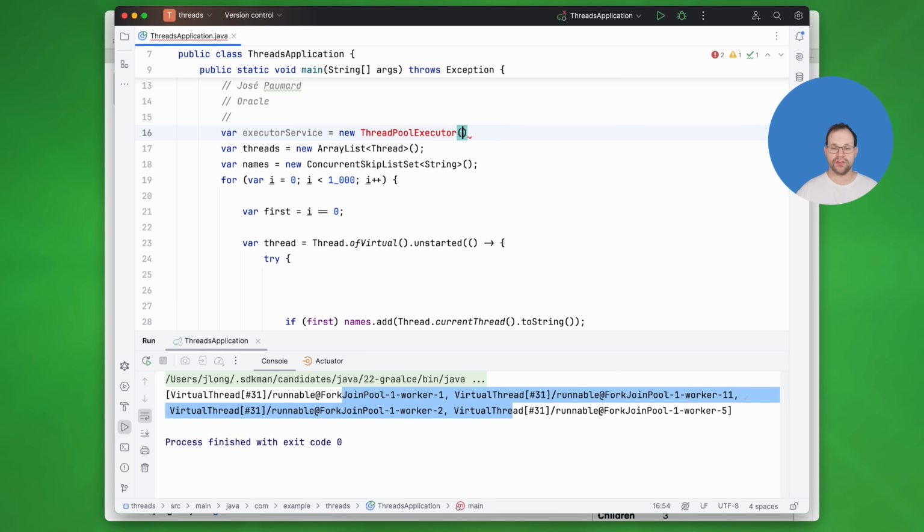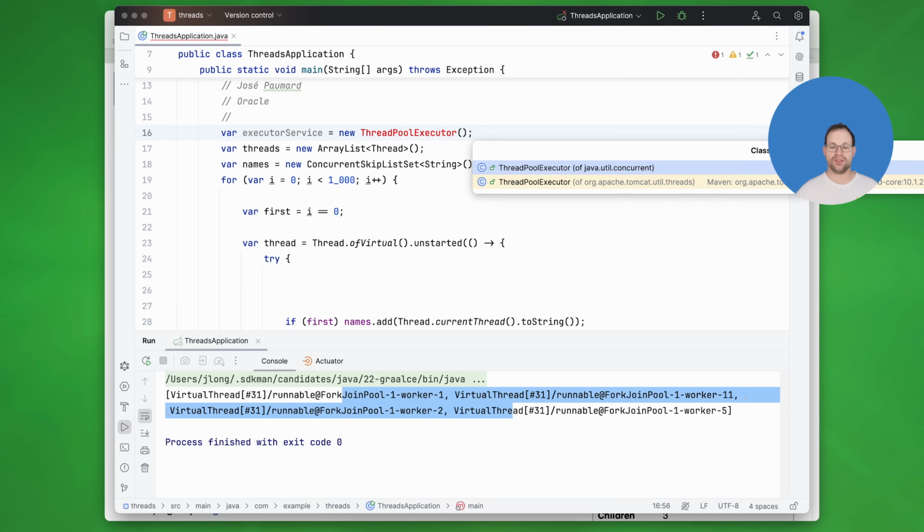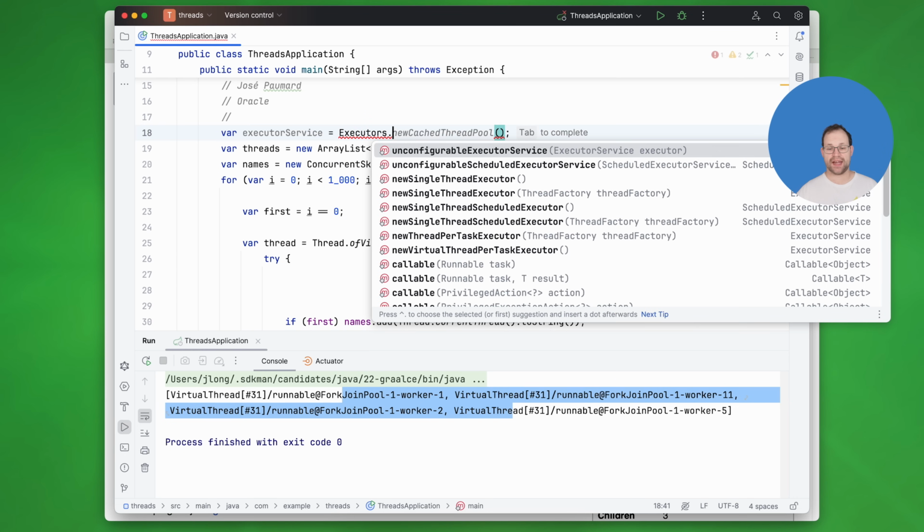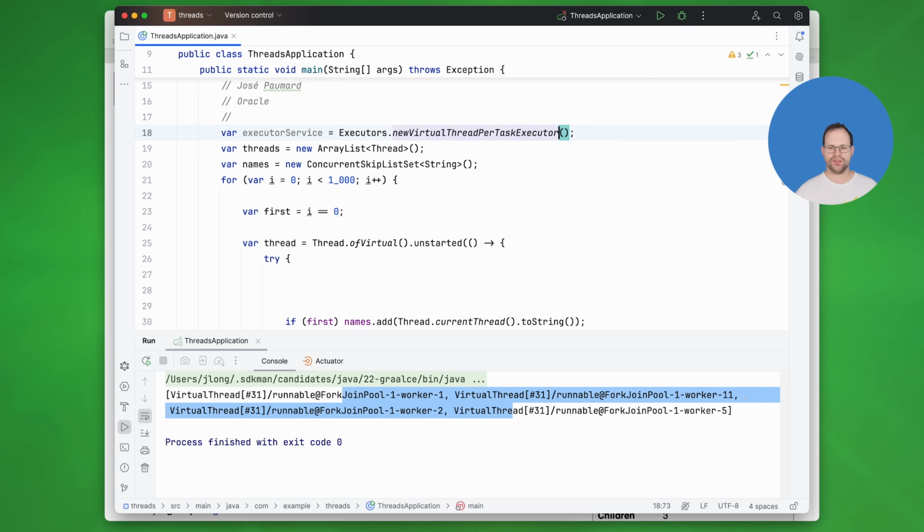Well, this is most of the time done so that we have a thread pool executor, right, like that. But you don't even need to do that. You can use a static method here. And if you're using Java 21, you'll notice that there's this new virtual thread per task executor. Well, this is not a thread pool, friends. It's a factory for threads, just like the thread pools of yore, but this doesn't pool threads. It just creates new ones all the time because they're cheap now, right?